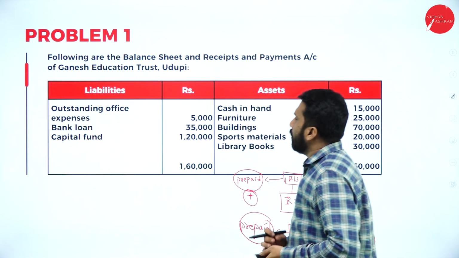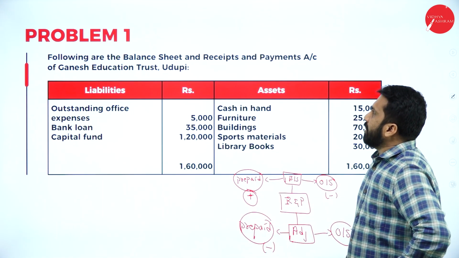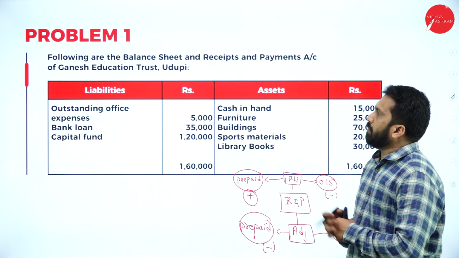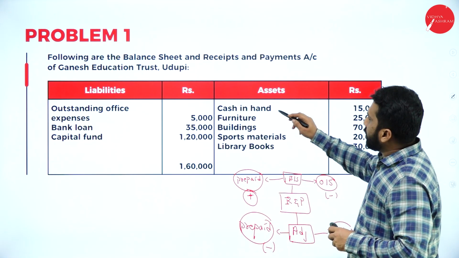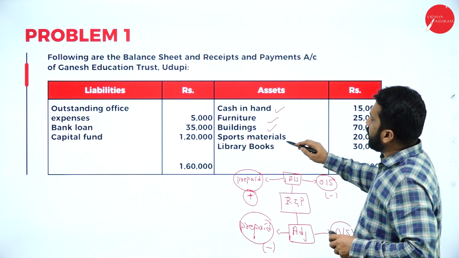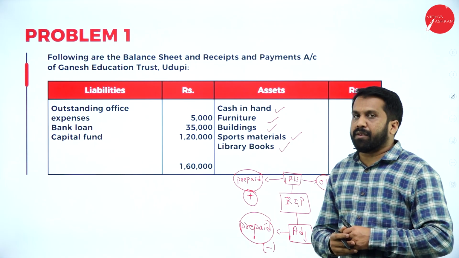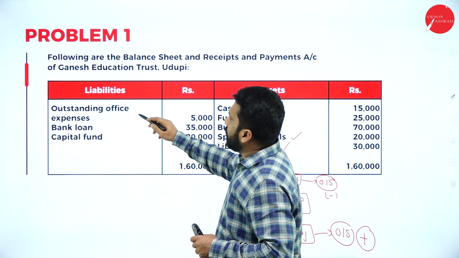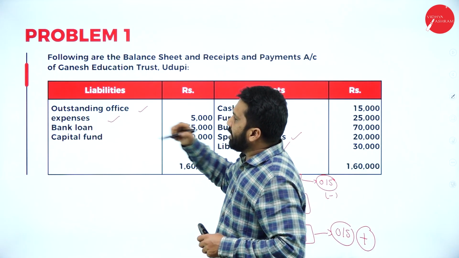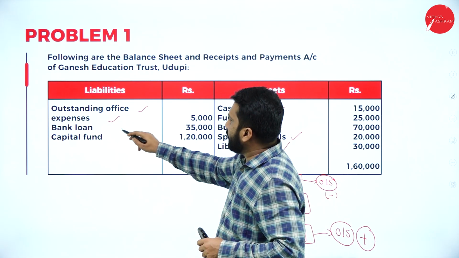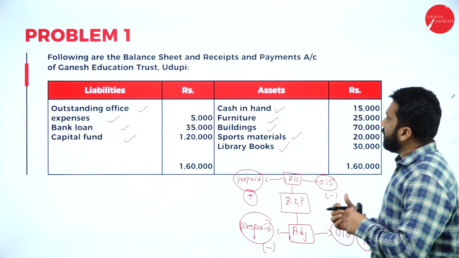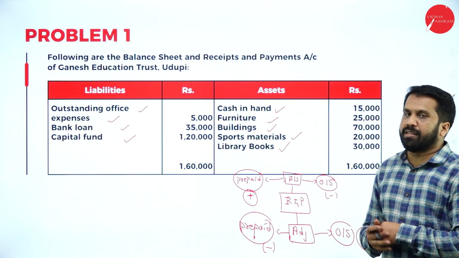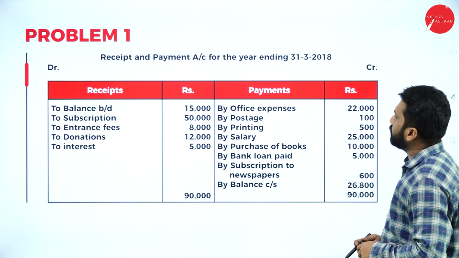Now, following are the balance sheet and receipt and payment account of Ganesh Educational Trust, Udupi. In this, you have cash in hand, furniture, building, sports material, library books. Similarly, you have outstanding office expenses and bank loan, and the last one we call capital fund. These all belong to the previous year.